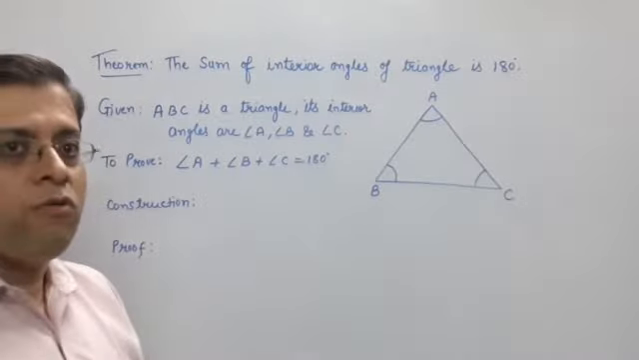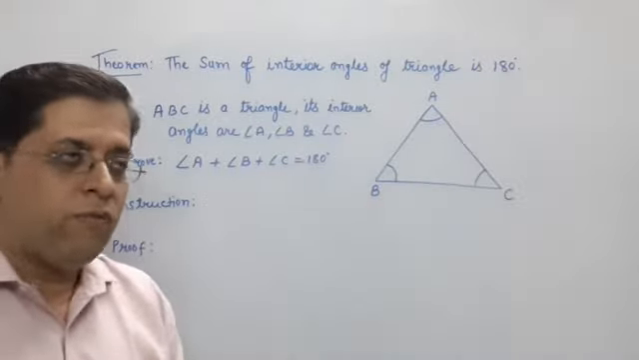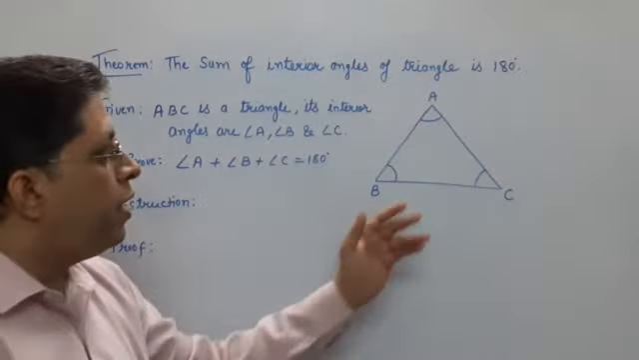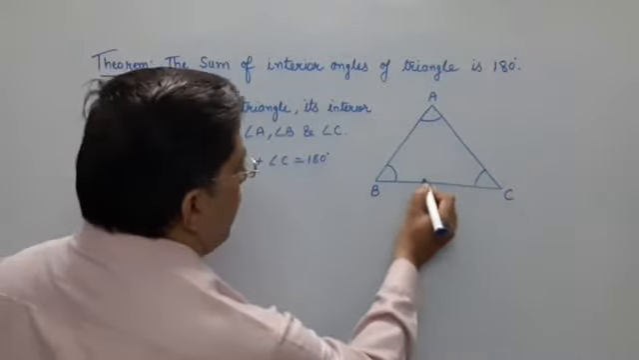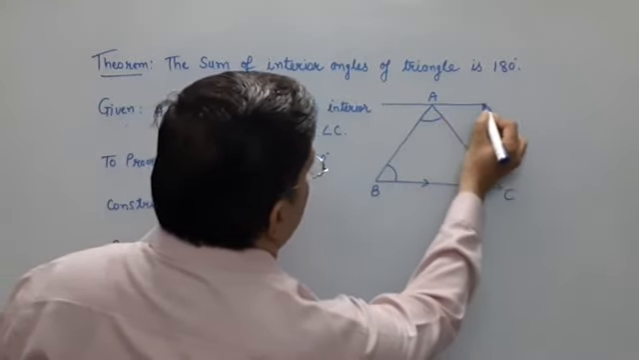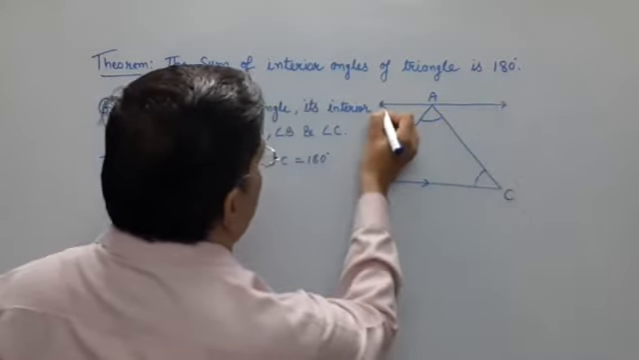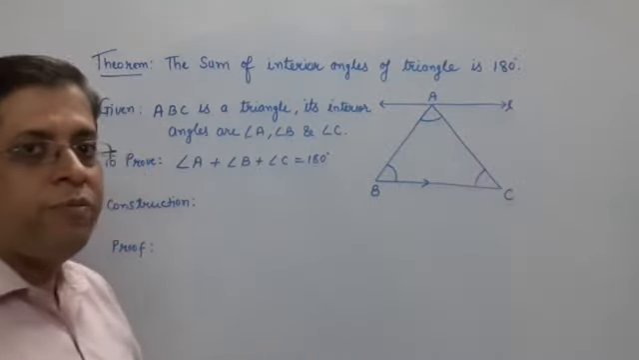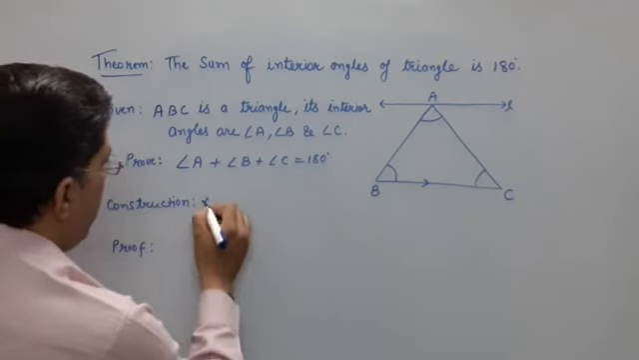For that, what you have to do? Something we are doing for proving this. I am drawing one line which is parallel to BC. I am drawing one line L. This is the line L. L is parallel to BC. This you have to write.